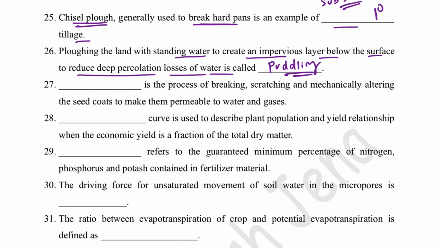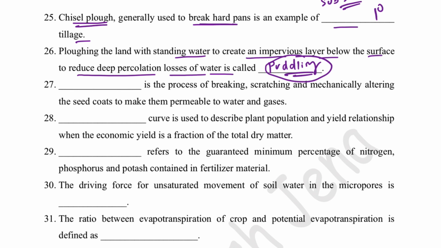the terminal velocity is higher, so those particles which have more diameter will settle down faster. The sand particle has more diameter, so it will settle down faster, followed by the silt particle, then followed by the clay particle. So an impervious layer will form, which will restrict the infiltration or percolation process, the downward movement of water in the soil. That is basically known as puddling.